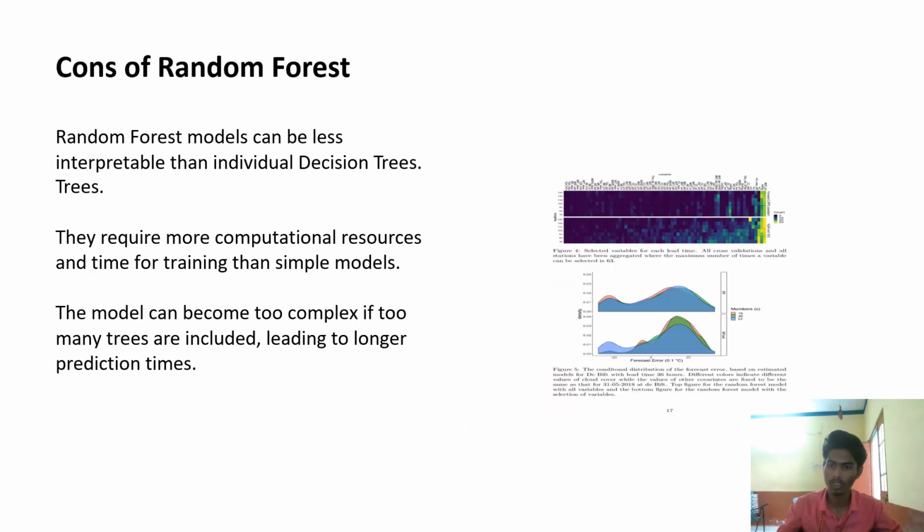Now we're discussing the cons of random forest. Random forest models can be less interpretable than individual decision trees. They take more time complexity than decision trees and require more computational resources and time for training than simple models. The model can become too complex if too many trees are included, leading to longer prediction times. It can also lead to overfitting, as multiple decision trees become too complex. So these are the cons of random forest.